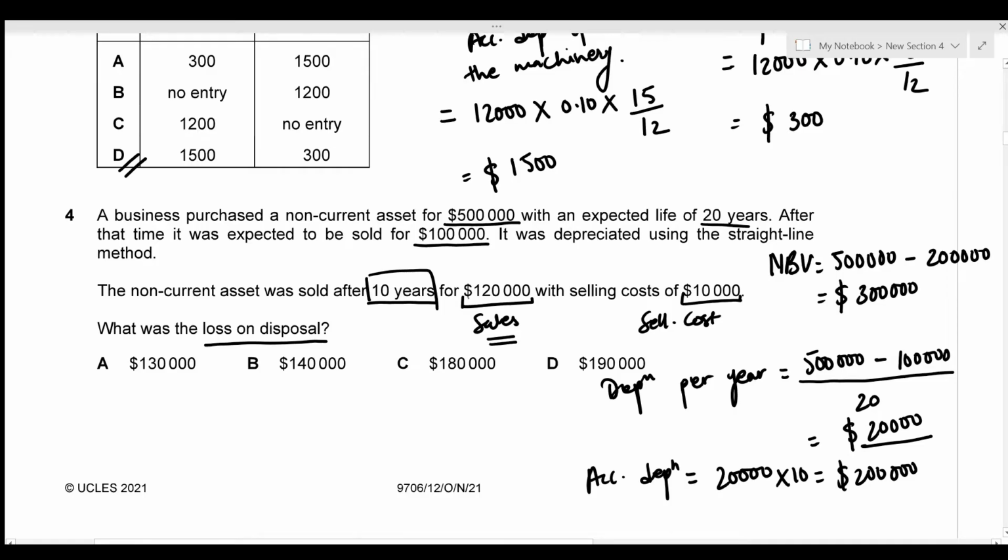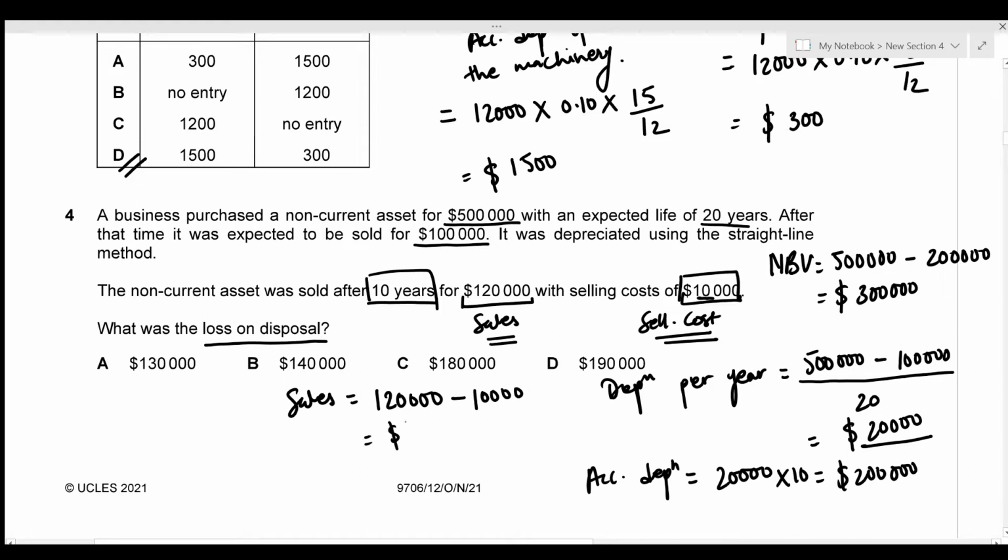And we're selling it for 120,000, but we also have a selling cost. So we need to adjust it. So the sales value is actually going to be the sales value given, which is 120,000. But this is a cost. Cost always reduces the money receivable. So I'm just going to deduct this 10,000 from the sales value, which will be received by the business.